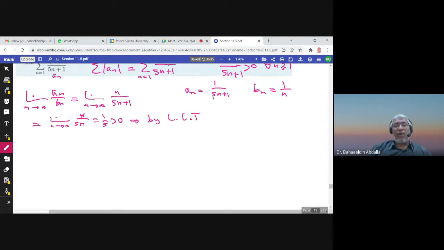So by limit comparison test, summation an diverges, which is, let me write, 1 over 5n plus 1 diverges, since summation 1 over n is the divergent harmonic series.